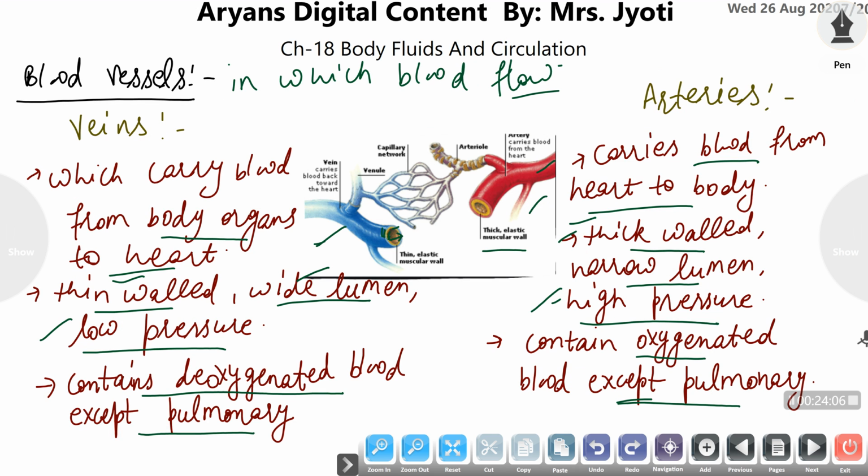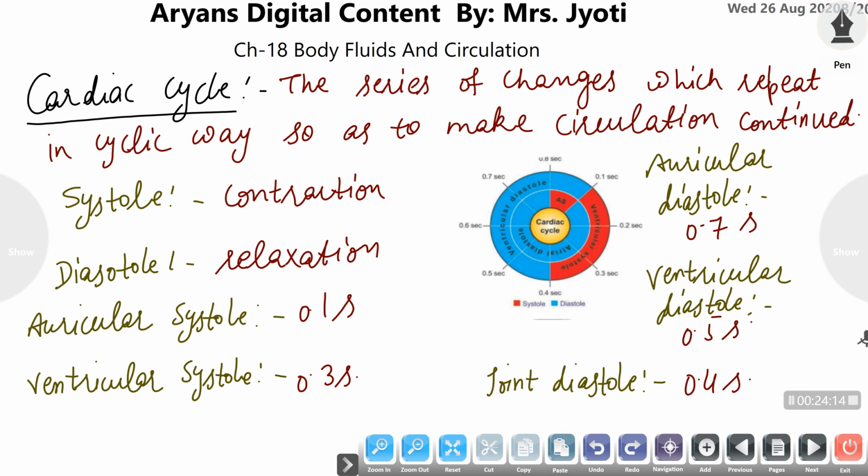Now the circulation of the blood results in some changes that occur in a cyclic way in the heart, and that particular series of changes repeating in a cyclic way to keep the circulation continued is termed the cardiac cycle. Cardiac means heart, so these are cycles occurring in the heart for circulation. If we define a particular cardiac cycle, it consists of two phases: one is systole and the second is diastole.